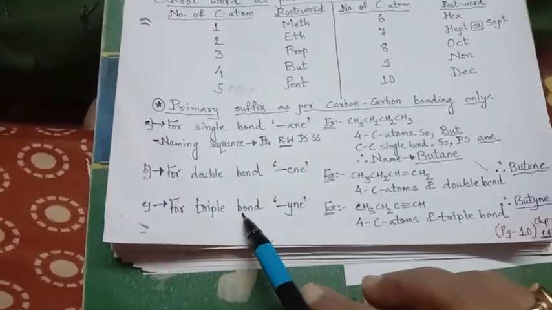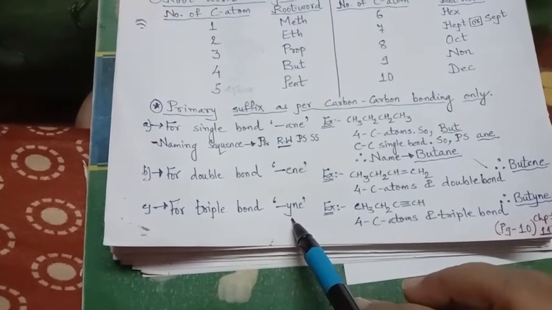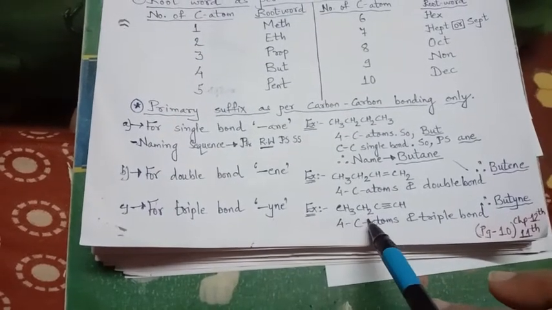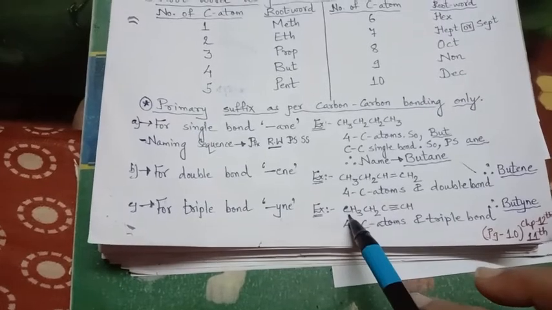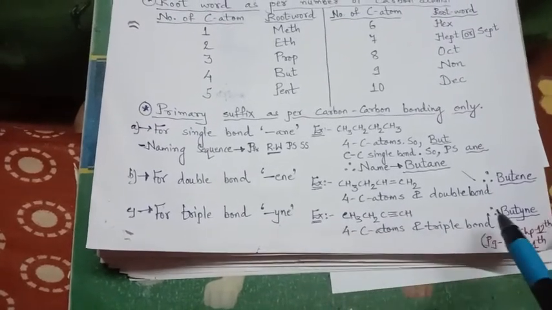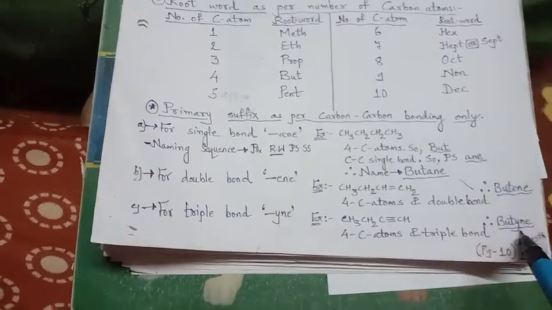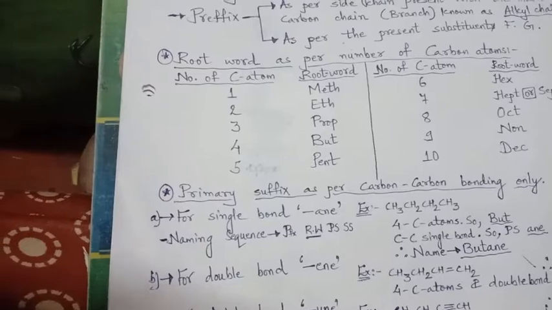And if there is a triple bond, then the suffix will be YNE, that is alkyne family: CH3, CH2, C, triple bond, CH. So 1, 2, 3, 4 carbons, triple bond, so it will be butyne. Butane, butene, butyne. Clear? So that is how we give the names.